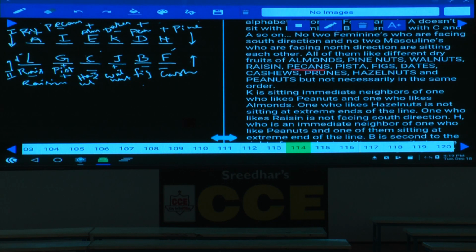Done with this? Now this is about 114 to 117. Next one. Yes, next. I will check out that one. Next one. 126 to 129 done? Question numbers 126 to 129.